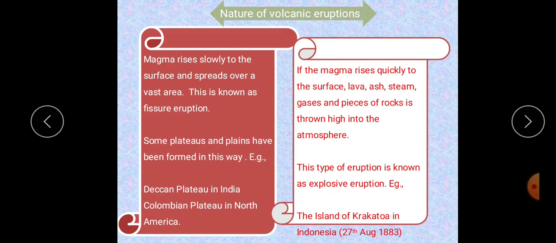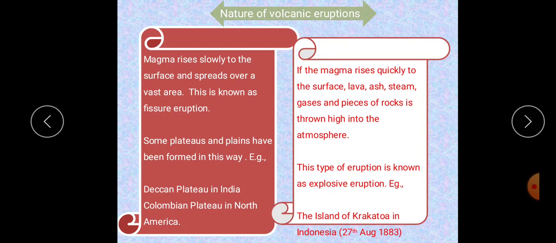If the magma rises quickly to the surface, lava is thrown high into the atmosphere. Besides lava, ash, steam, gases and pieces of rocks are also thrown out. This type of eruption is known as explosive eruption. First one is fissure eruption. Next one is explosive eruption.